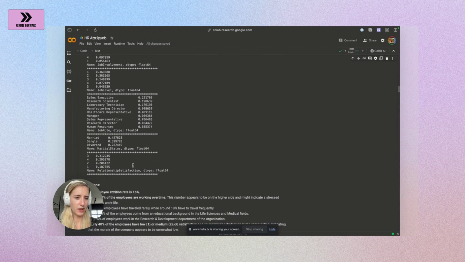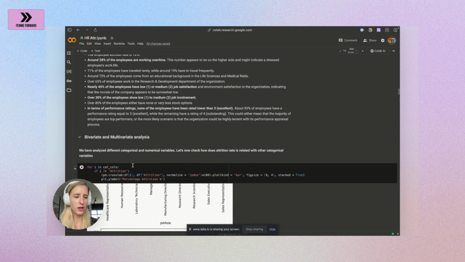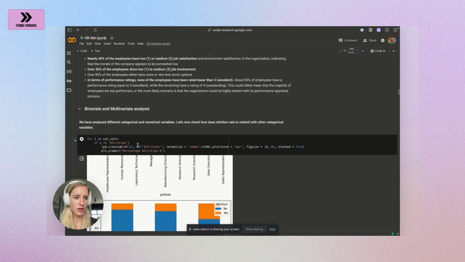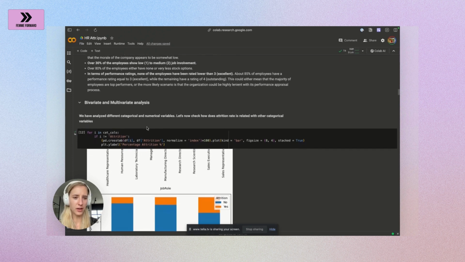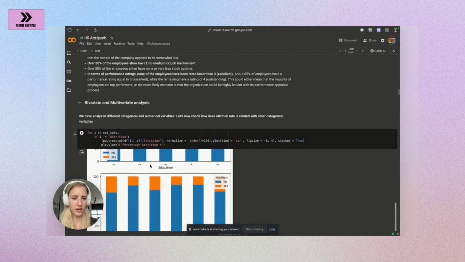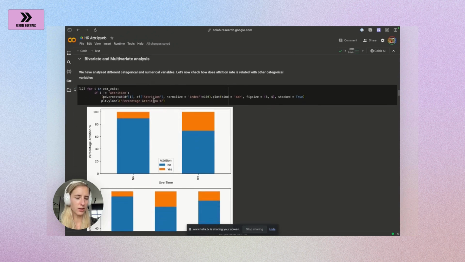Have some other insights here for the categorical values as well. Now, after our summary here, what we can do is to start with our bivariate and multivariate analysis. So we want to understand how the categorical and numerical variables relate to quitting the company or not quitting the company.